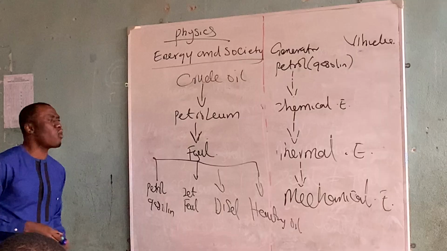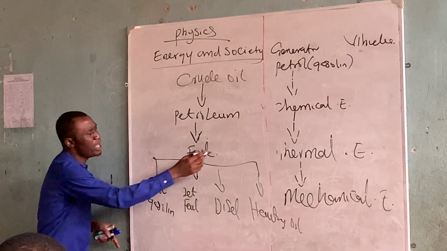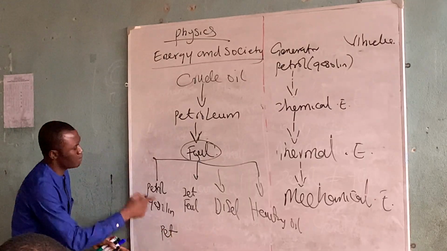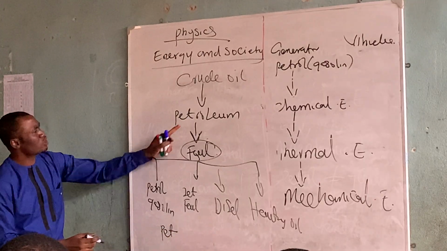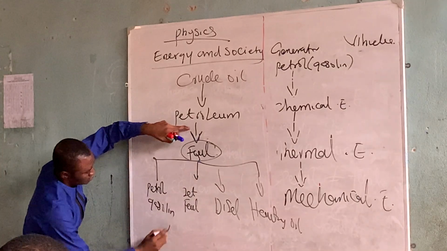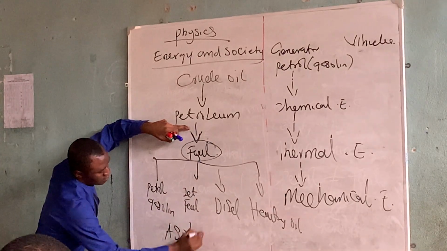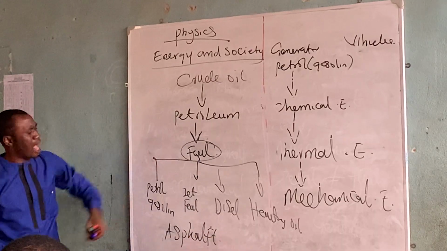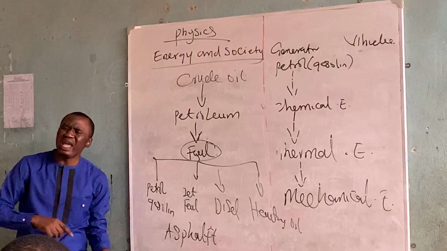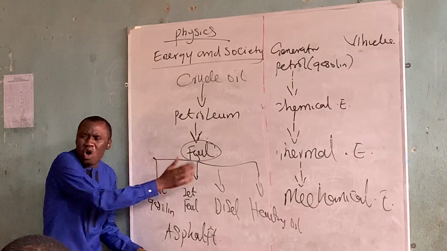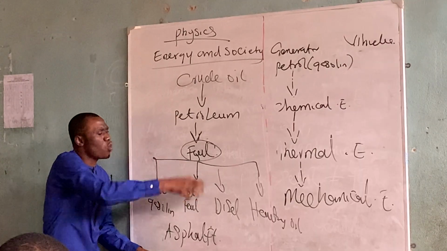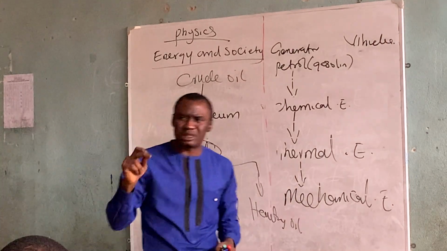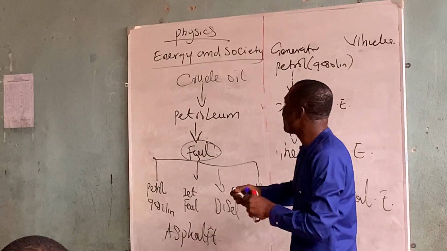And also, meanwhile, pay attention. This fuel contains some other products, like asphalt. Now, this asphalt is also part of the product that is produced when fuel is refined. Okay? If you look at the concept, pay attention. If you look at the concept, you will find out that crude oil is a form of energy.